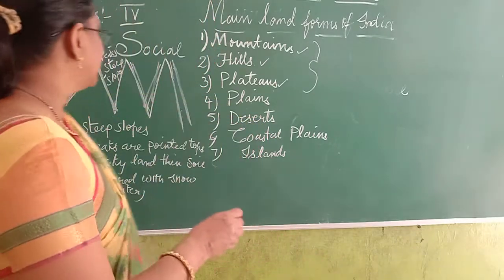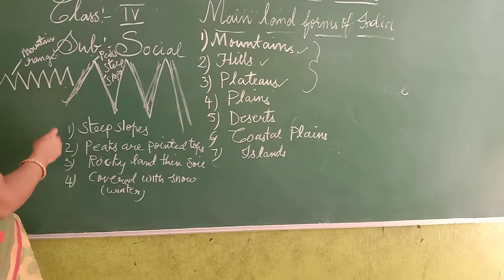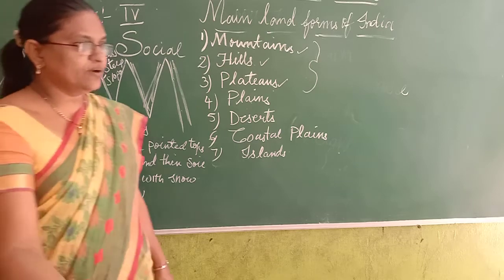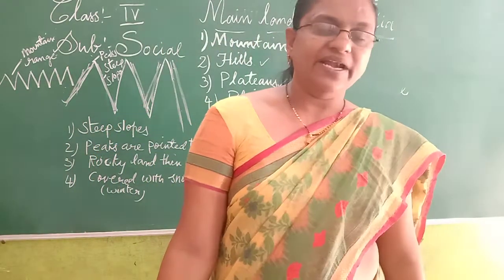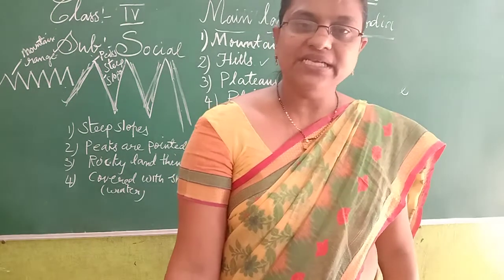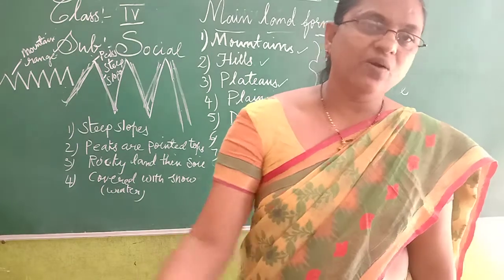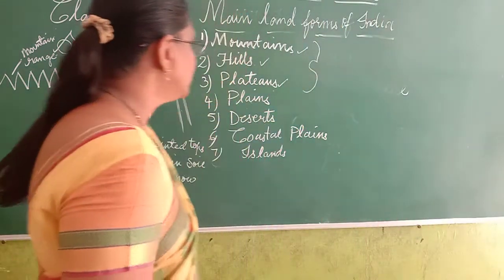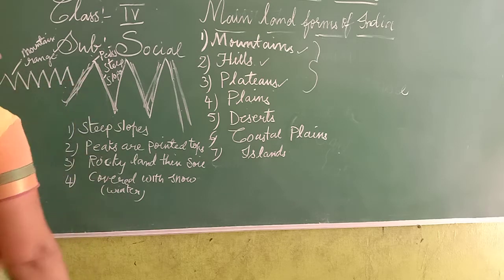The mountain ranges will look like this. When the mountains join together, then it is called the mountain range, and it spreads over hundreds of kilometers. Understood, children? When you go to see the mountains, you can find the mountain ranges.